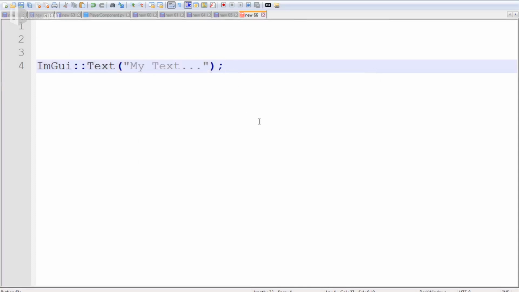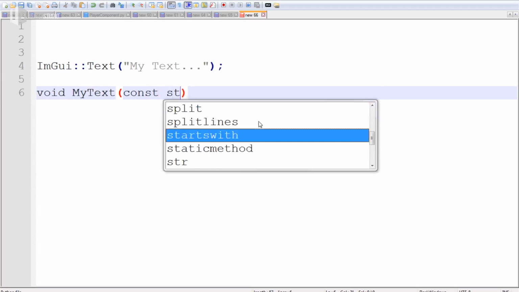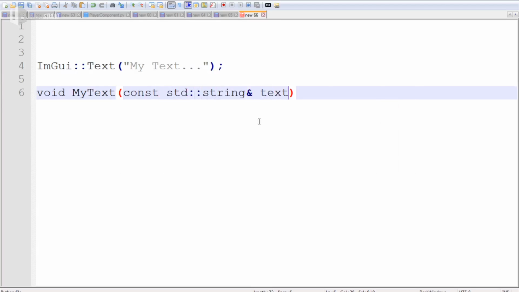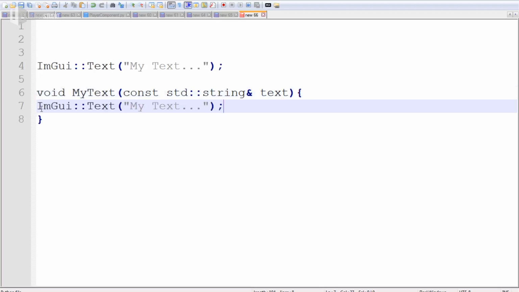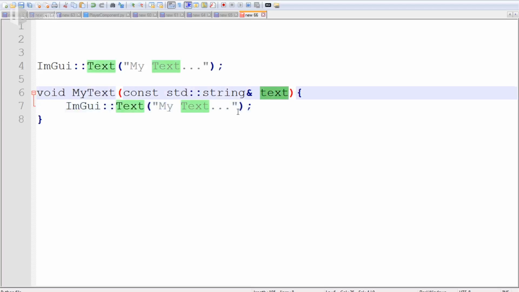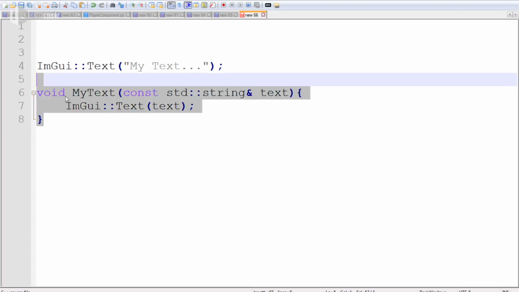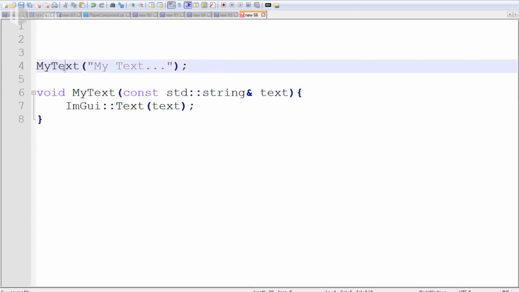A better alternative is to create a void MyText. Of course, you can write something better. And I can have a const std::string text, and inside my text, I can call this stuff with my text here. Okay, language C++, please. So it's better to have this. Instead of directly calling ImGui text, I can literally call my text, and internally it will call ImGui text.